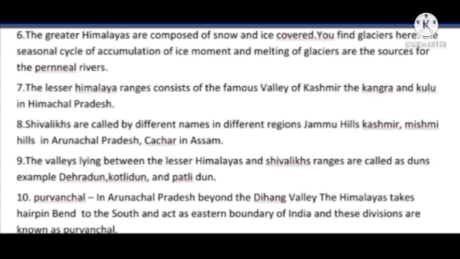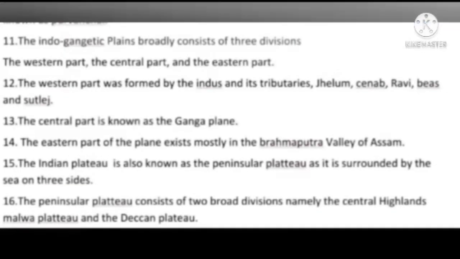The valleys lying between the Lesser Himalayas and Shivalik ranges are called duns. Examples: Dehradun, Kotli Dun and Patli Dun. Next point, Purvanchal. In Arunachal Pradesh, beyond the Dihang Valley, the Himalayas take a hairpin bend to the south and act as the eastern boundary of India, and these divisions are known as Purvanchal.